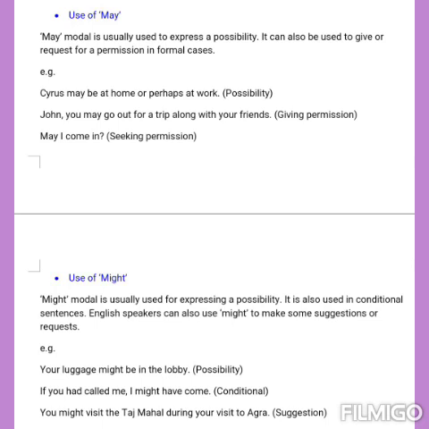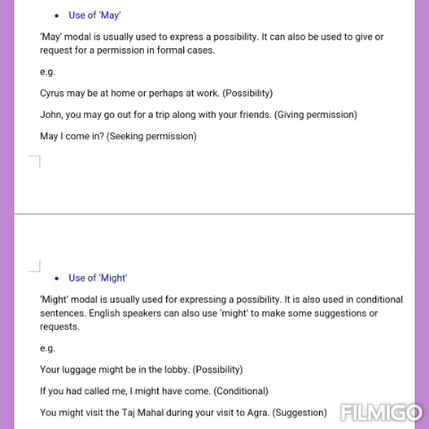Use of might. Might modal is usually used for expressing a possibility. It is also used in conditional sentences. English speakers can also use might to make some suggestions or requests.